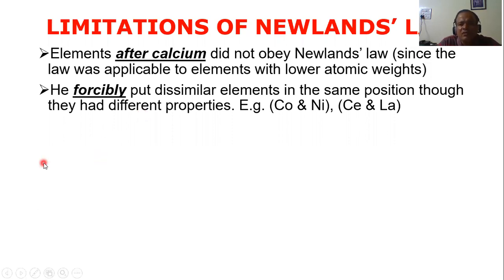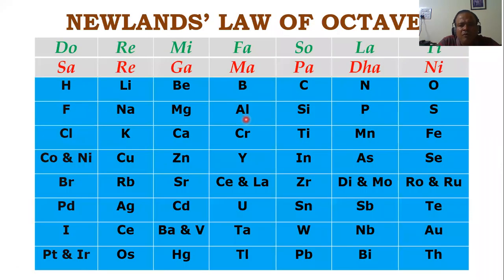For example, cobalt and nickel, cerium and lanthanum. If you look at cerium and lanthanum, they are in the same group. And where are cobalt and nickel here? Follow the spotlight, students. So cobalt and nickel are forcibly put in the same slot.